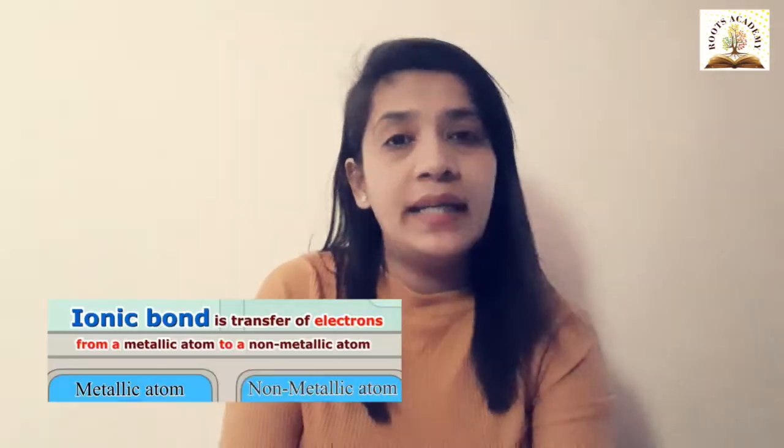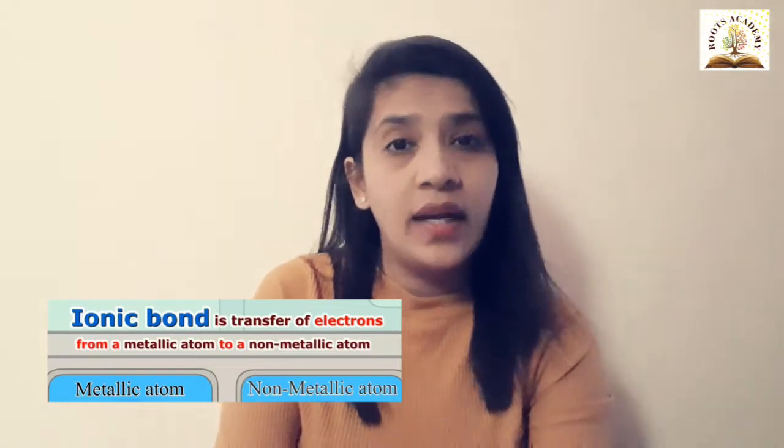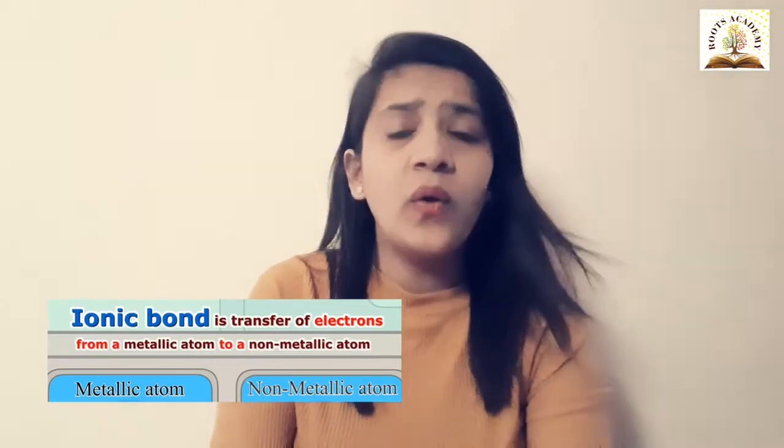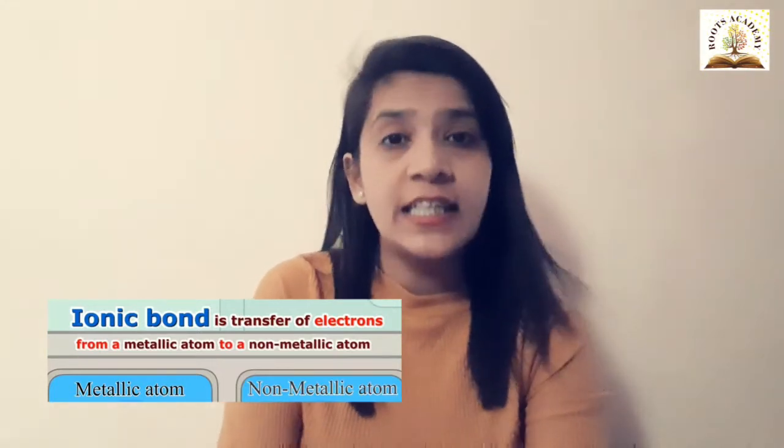Ionic bond. Ionic bond is considered to be the strongest bond. This bond takes place between metal and non-metal. It is also called an electrovalent bond, or you can also say it takes place between elements which show a difference in electronegativity.